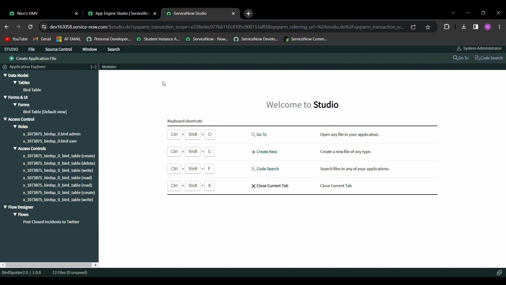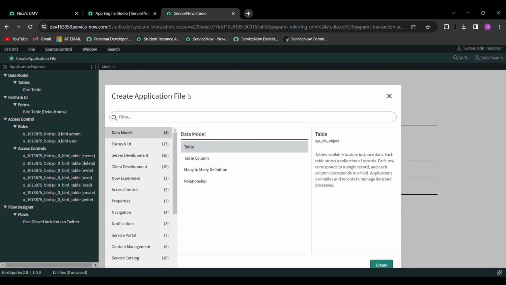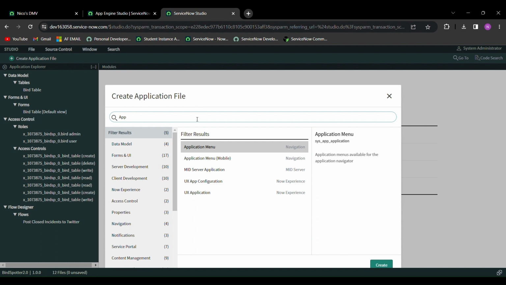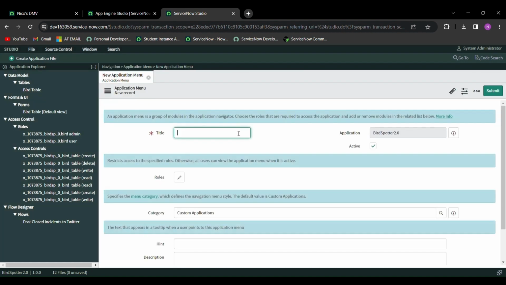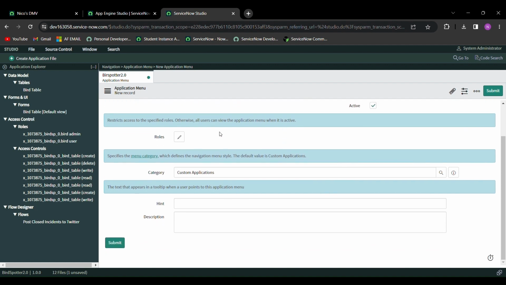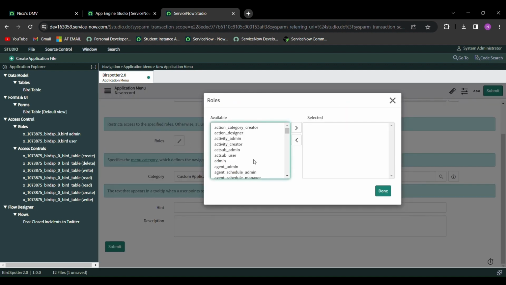What we want to go ahead and do is create the application menu. So we're going to click Create Application File, type in Application Menu, and this will allow it to pop up in the Filter Navigator. So we're going to call it Bird Spotter 2.0. Nice and simple. Going to assign it the role of admin.